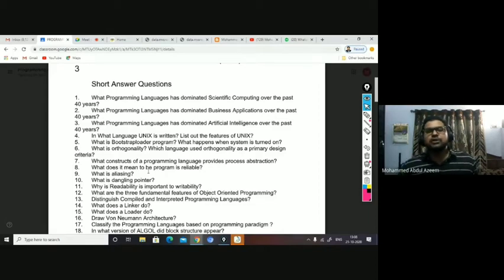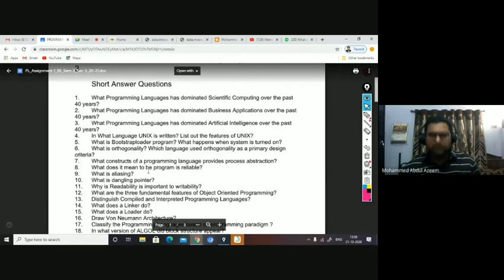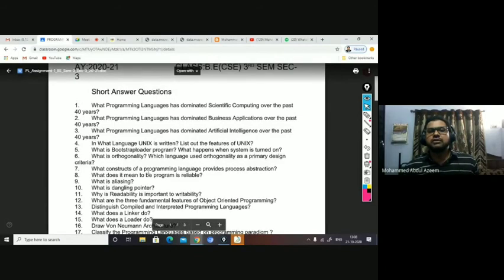So Fortran was used for engineering and scientific applications before C came into being.